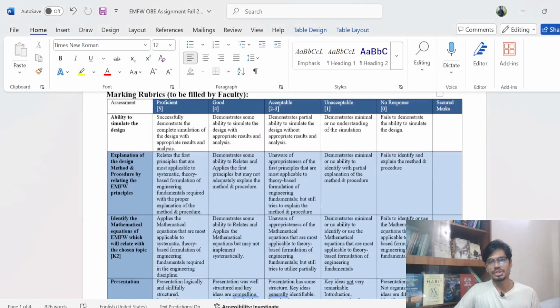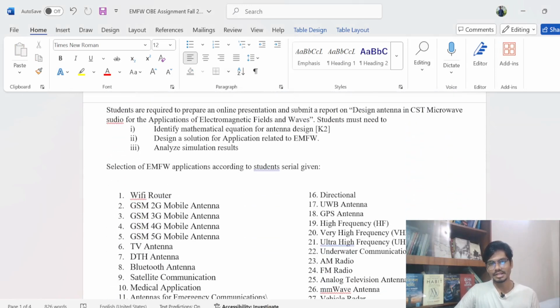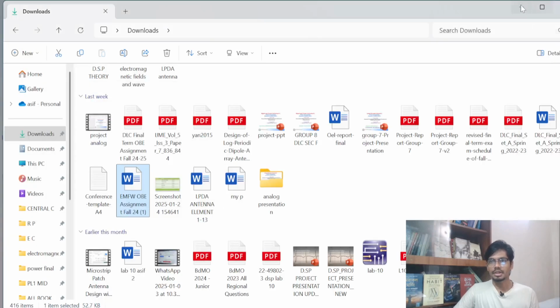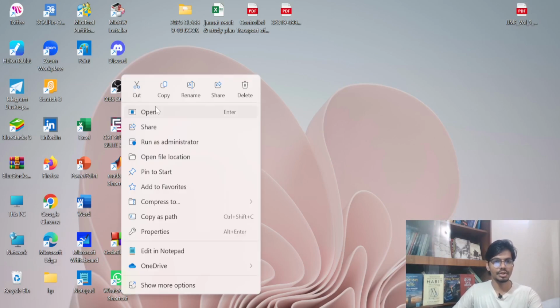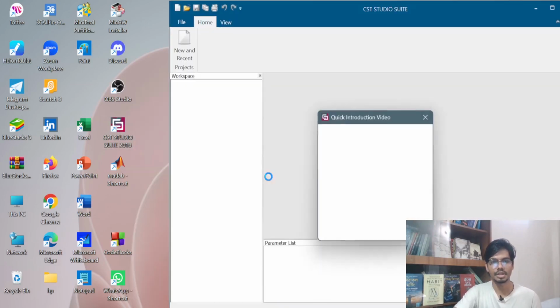My task is to design the very high frequency antenna, so I chose the log periodic dipole antenna. For designing the log periodic dipole antenna, I have to go to the CST Microwave Studio app. I'm just opening it,